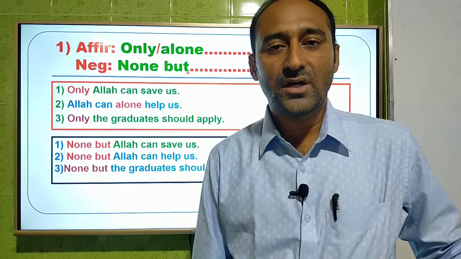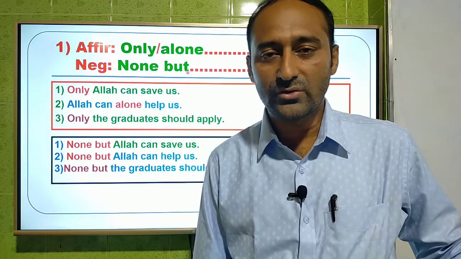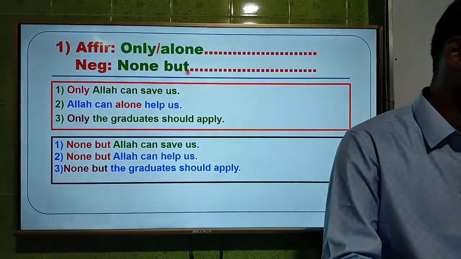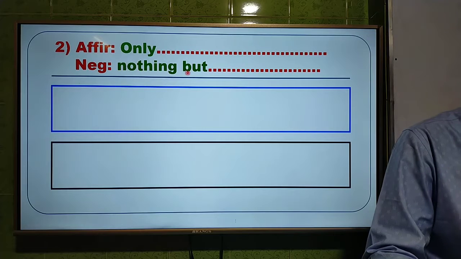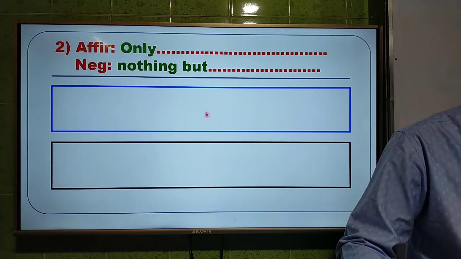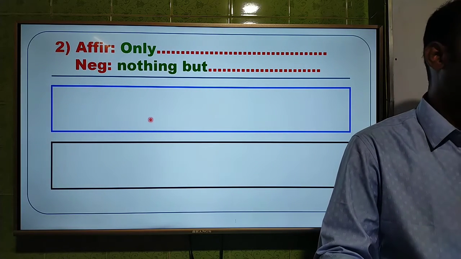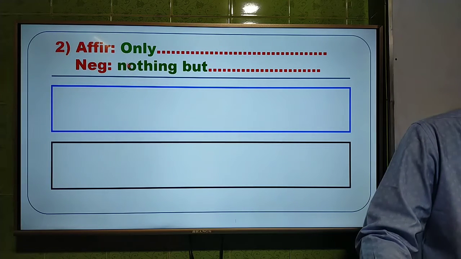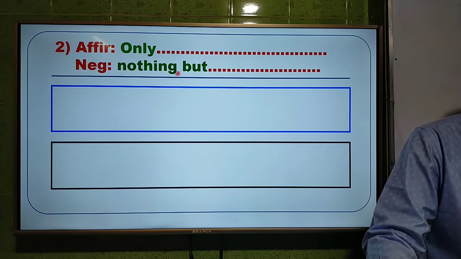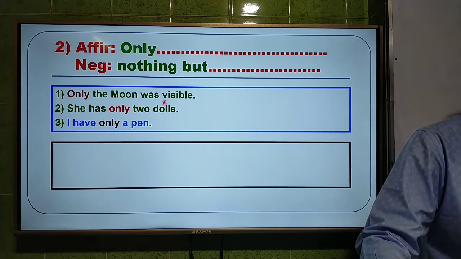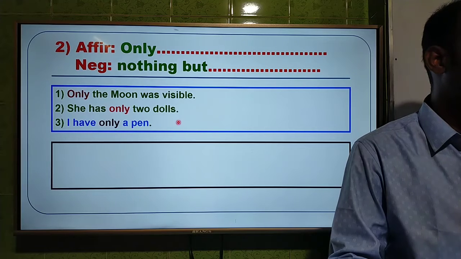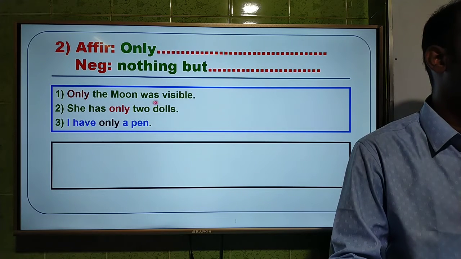So dear students, I am going to the second rule. The second rule is again with only. We have to use nothing but instead of only. I am going to give you 3 questions: Only the moon was visible.